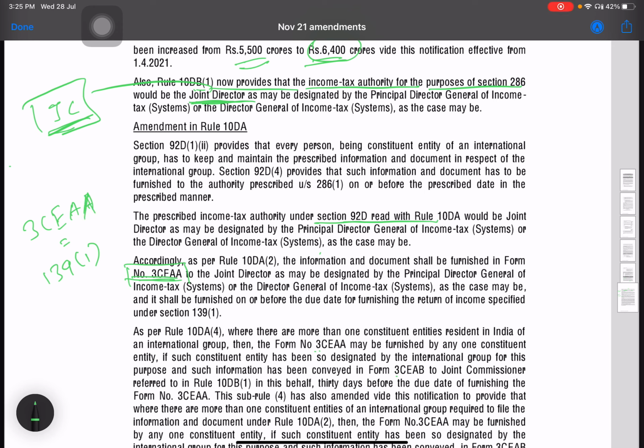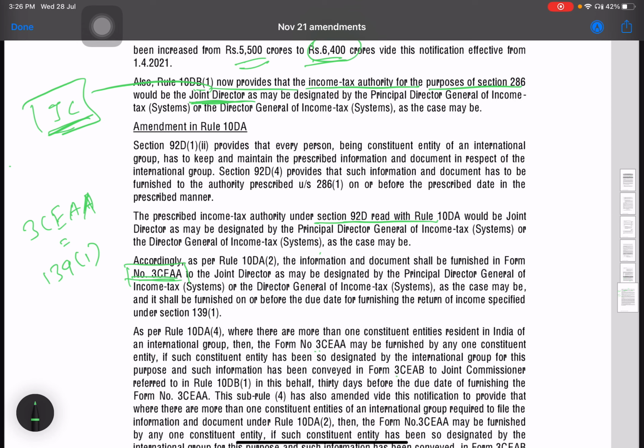Form 3CE AA is to be filed by the constituent entity if there is only one entity in India. In case there are multiple constituent entities in India, the international group can decide which constituent entity will file Form 3CE AA.